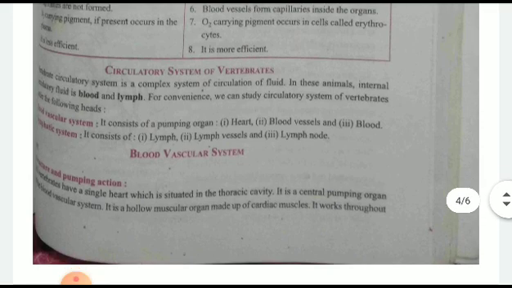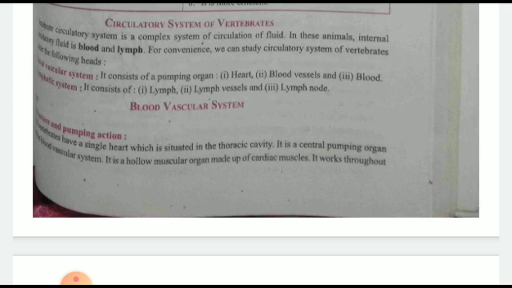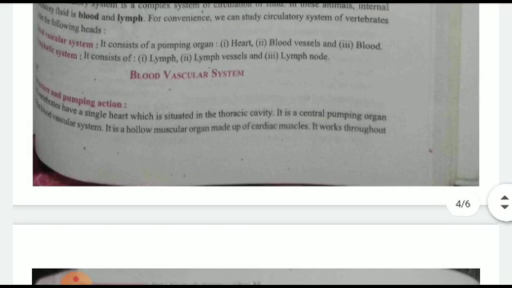Circulatory system, vertebrates. You can see, children, the blood and lymph is there. In this blood and lymph, what happens? The colorful part is called the blood, and the lymph is the colorless part. In the blood, red blood cells and WBCs will be included. Blood vessels are included, while in lymph, lymph vessels are included. That is, there will be your lymph nodes and so on.